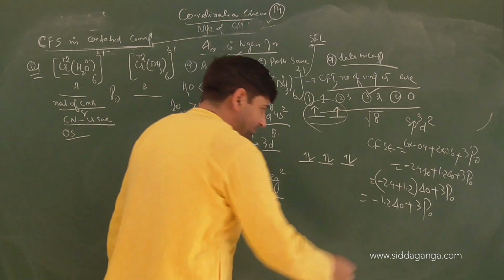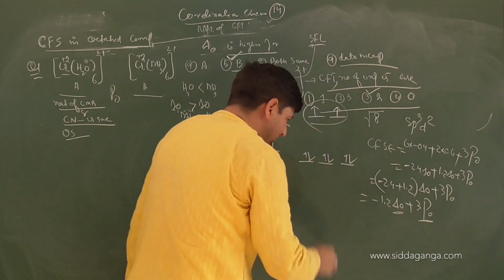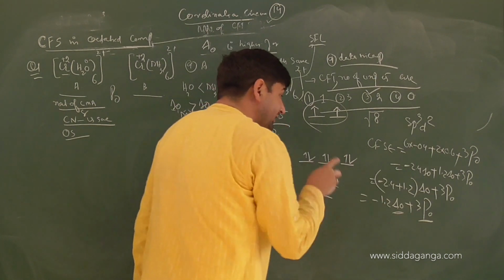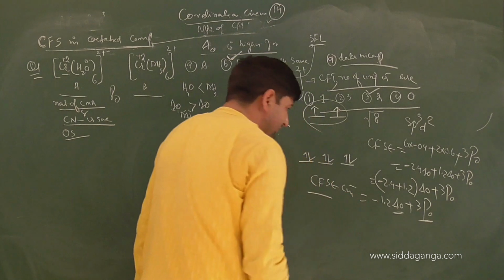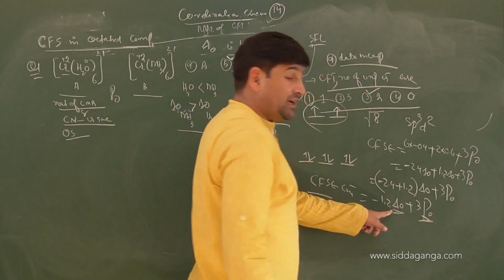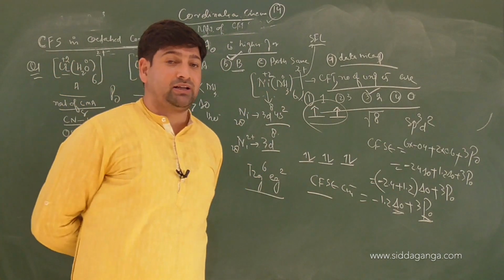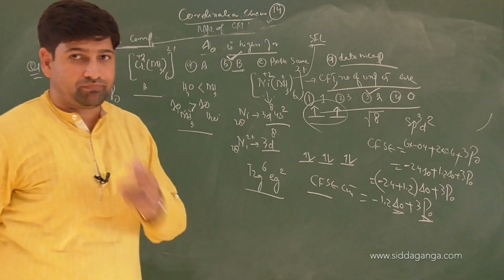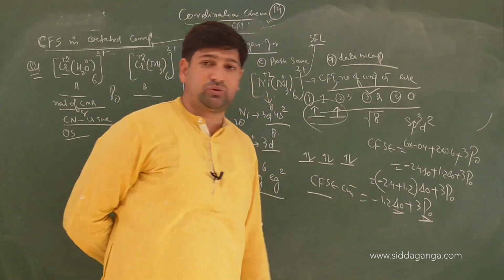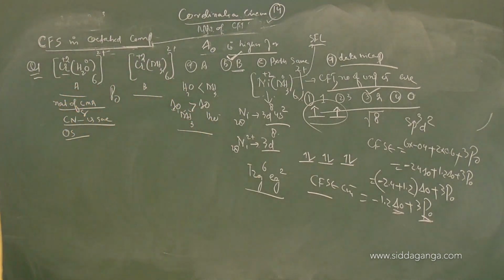And in the question, if crystal field splitting energy and pairing energy are given, you can easily calculate the total value of CFSE in terms of centimeter inverse, because remember delta 0 and P will be given in centimeter inverse, and if you want to convert that into kilojoules, the calculation is possible. I have shown you the method to do that as well. So the correct option will be 2 with respect to this question. These are the parameters you can get very easily. Write one more question, children.